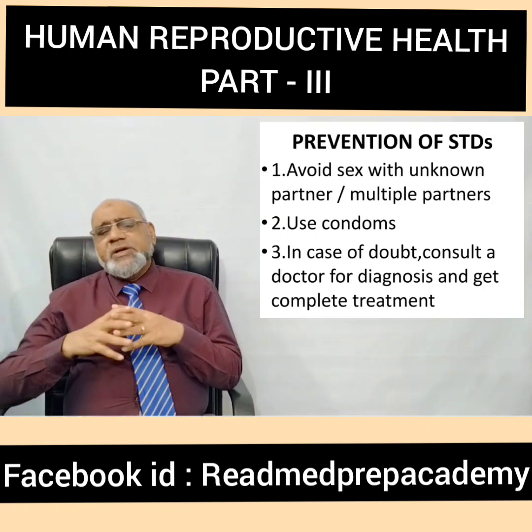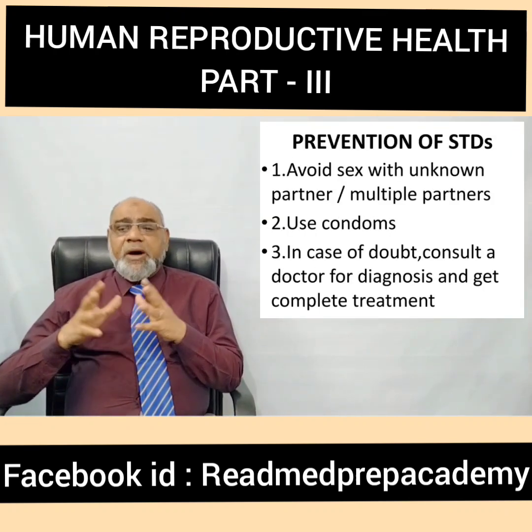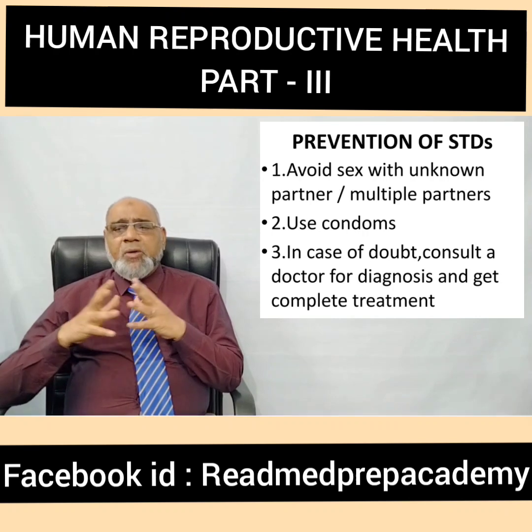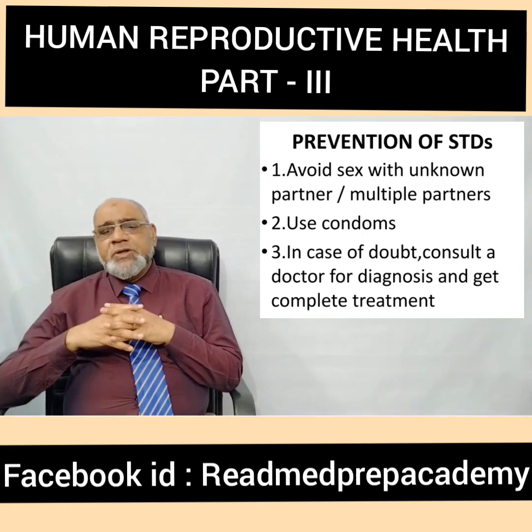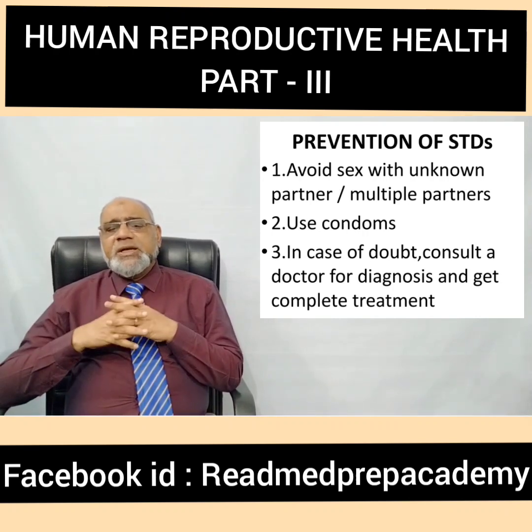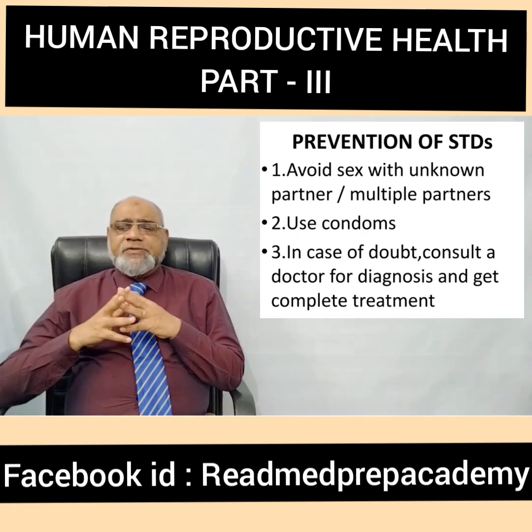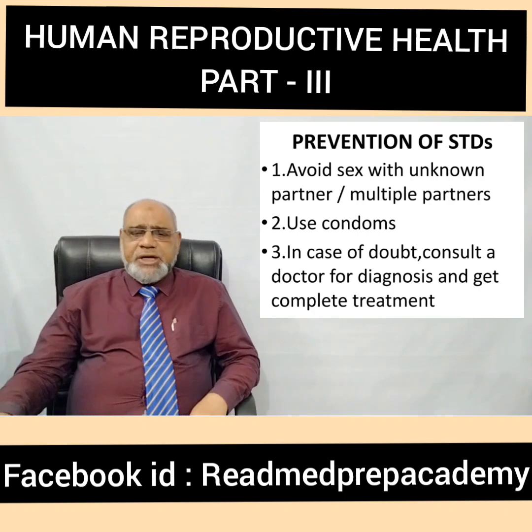How to prevent sexually transmitted diseases? Avoid sex with an unknown partner. Avoid having multiple partners. Use condoms when you have sex with an unknown partner. In case of doubt, consult a doctor for diagnosis and get complete treatment.